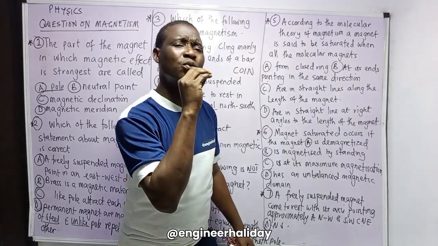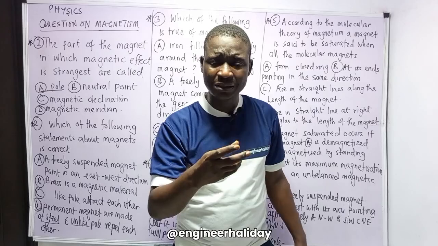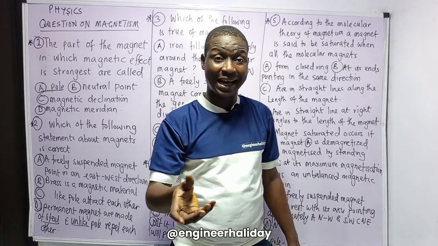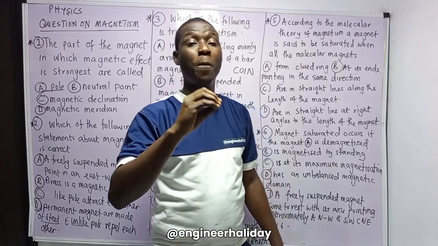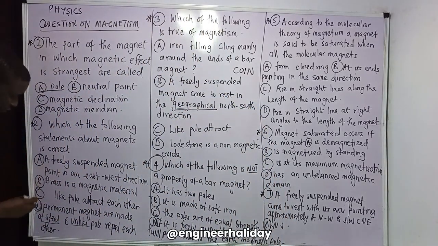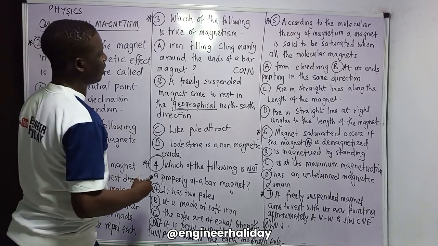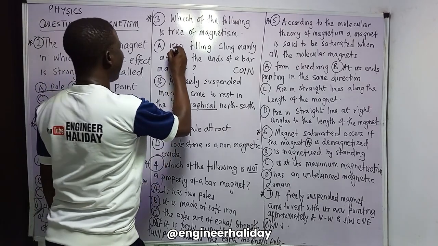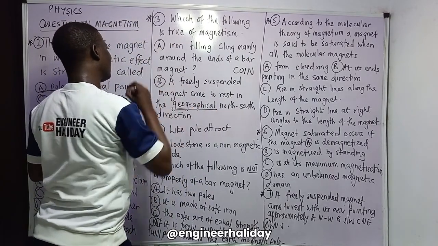But a permanent magnet like steel, which is a combination of carbon and iron, is not easily magnetized, not easily demagnetized, and can retain its magnetism for a long period of time. I think this permanent magnet is the best answer, because E says unlike poles repel. No. Unlike poles attract. Now, which of the following is true about magnetism? Iron filings cling mainly around the ends of the magnet. Yes, that one is correct.